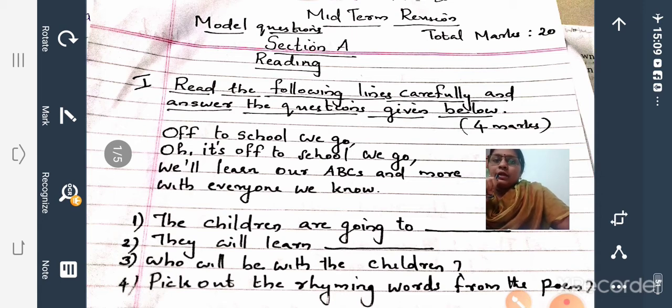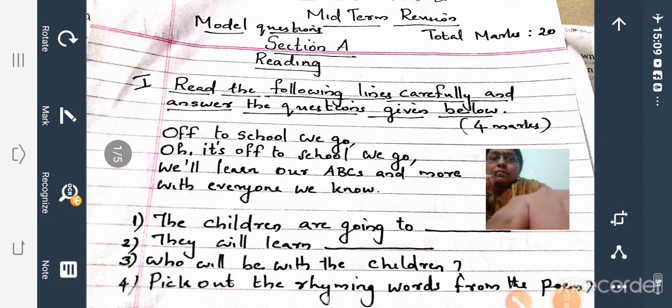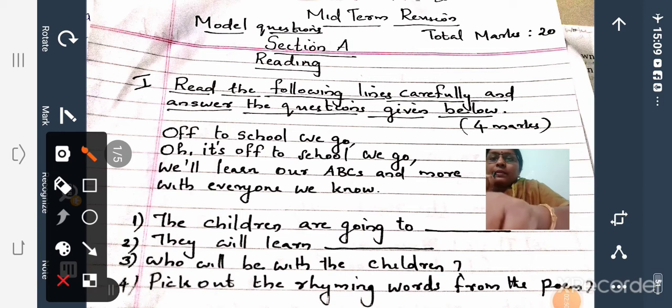So when I taught this poem, I have taught rhyming words, that is, words having same sounds. Okay, so here rhyming words are go and no. Go and no are rhyming words in this stanza. Okay.